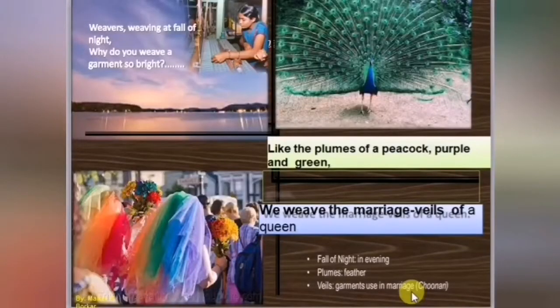Here, in this stanza, the poetess asks the weavers why they are weaving, in the evening, a garment which is very bright and very beautiful, like the plumes of a peacock, in purple and green color. The poet observed that the garment is very bright and has very bright color. It's a kind of feather of a peacock. The weavers replied that we weave the marriage veils of a queen.